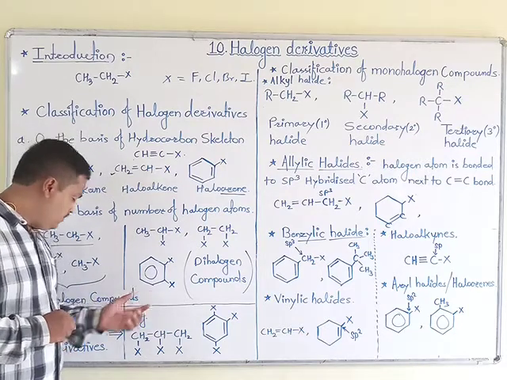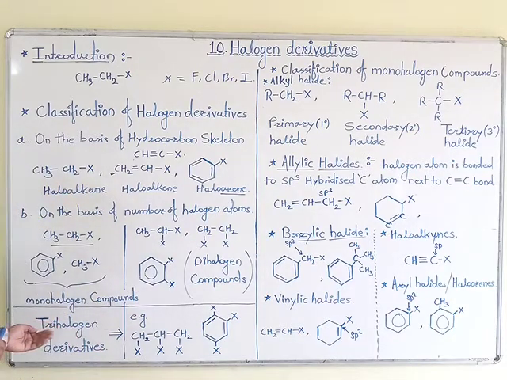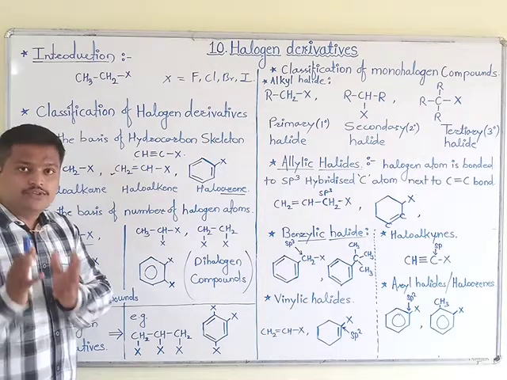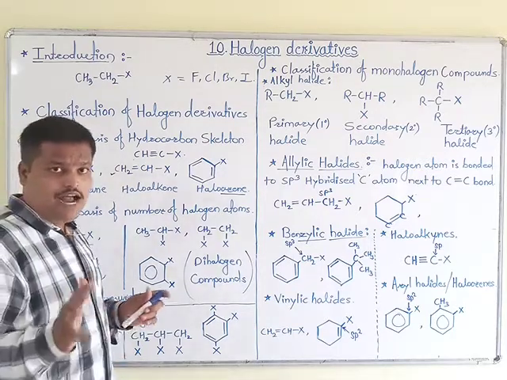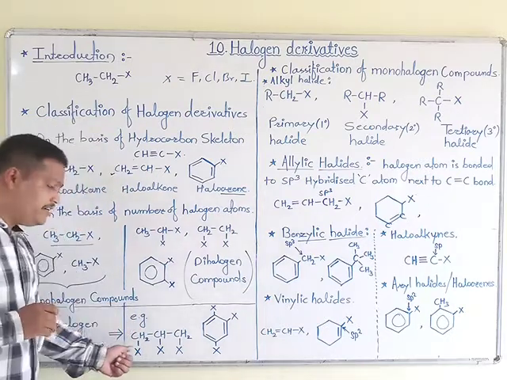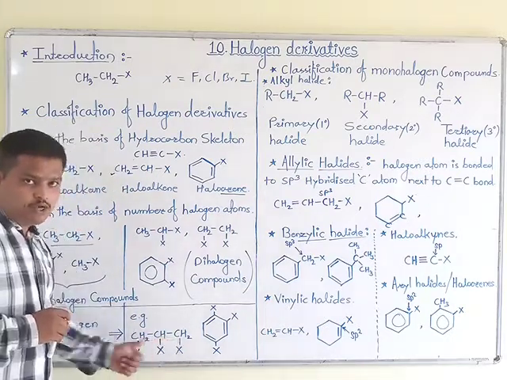Okay, then we are moving towards the third point, that is trihalogen derivatives. In a trihalogen derivative compound, three halogen atoms are attached to a single molecule. Means three halogen atoms are present in such compounds.